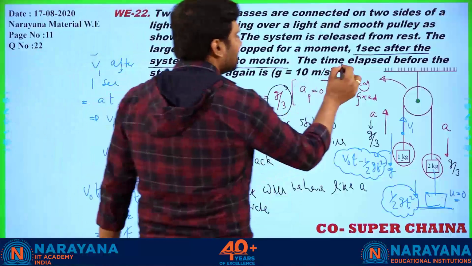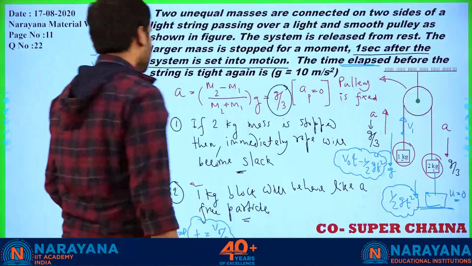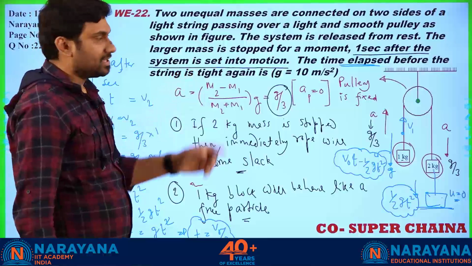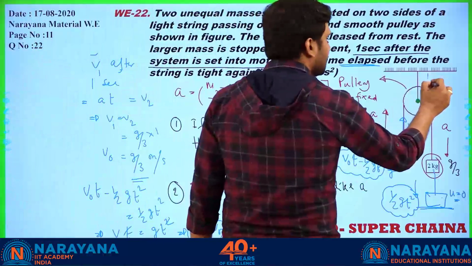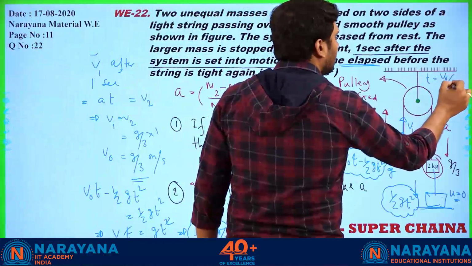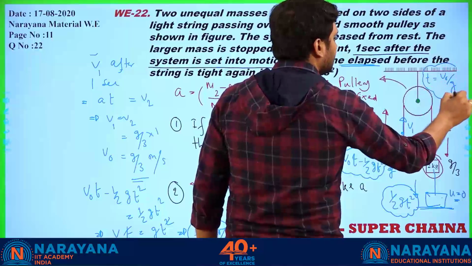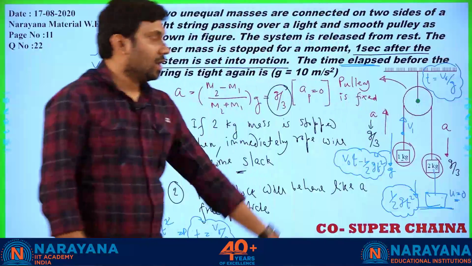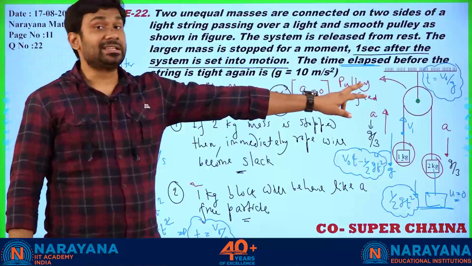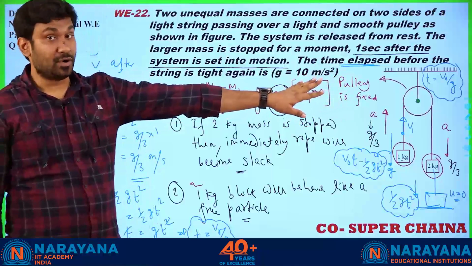So when they are saying the time elapsed before the string is tight again, it is going to be t equal to V naught by g. This is the time required. One more point, you can take the result as a standard reference. That is most important. Why?